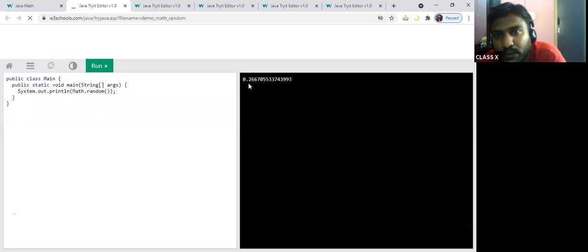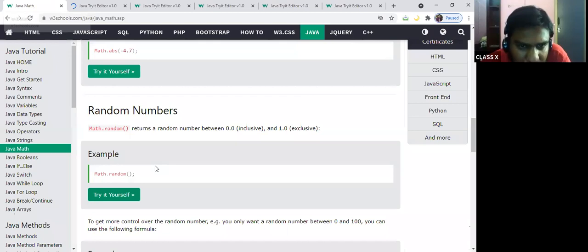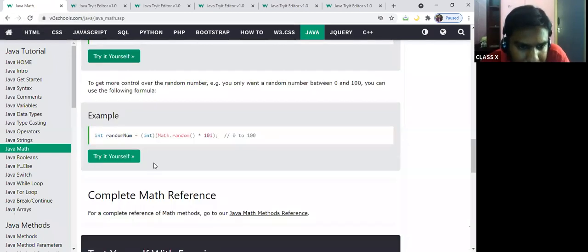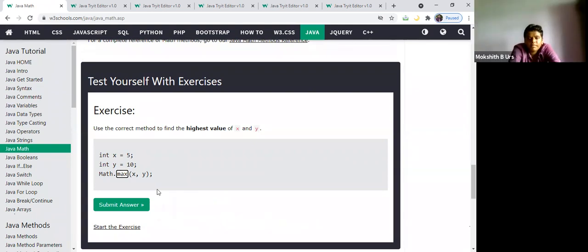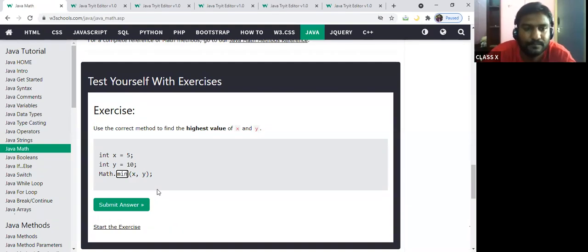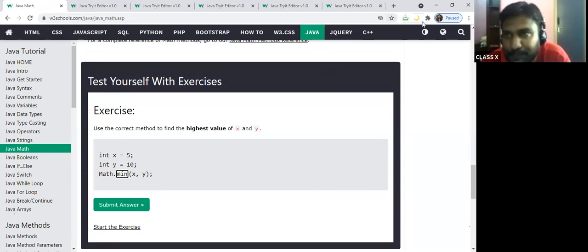Zero to 10, it is this. Let us not break your head on this random. Now here, x is 5 and y is 10. Math dot what can I put? Max. Now if I give max, what will be the value? 10. If I give you min, 5. Hope you are understanding the mathematical expression.